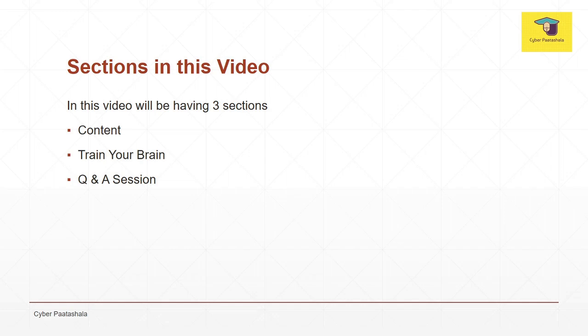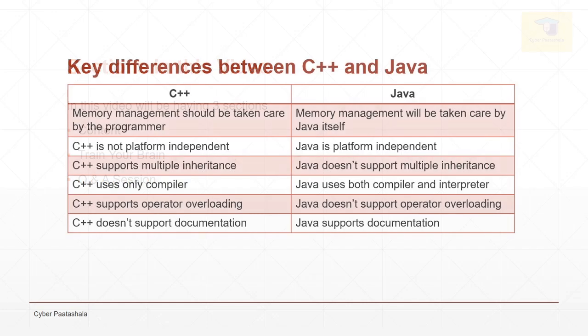Before we move on to installation of Java, let us see the key differences between C++ and Java. So here are the key differences. In C++, memory management should be taken care of by the programmer only, whereas in Java, the memory management will be taken care of by Java itself. And C++ is not platform independent, whereas Java is platform independent. So we already discussed how platform independence is achieved by Java. And C++ supports multiple inheritance, whereas Java doesn't support multiple inheritance. So we'll discuss multiple inheritance while discussing the OOPS principles.